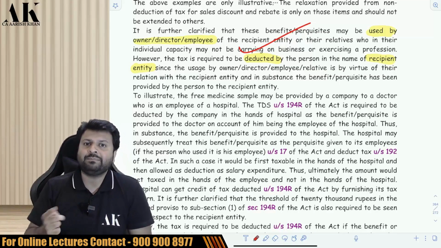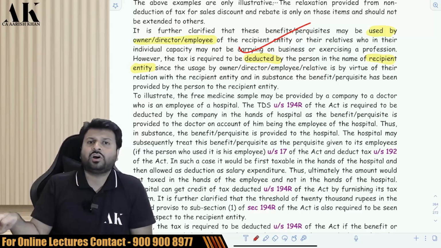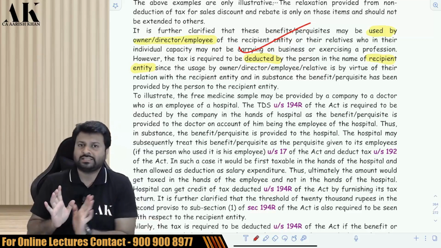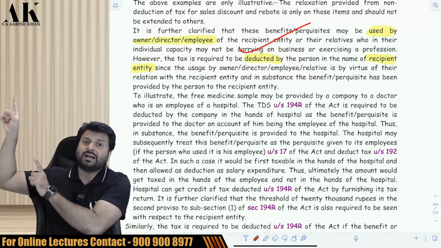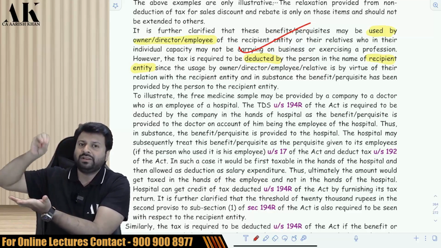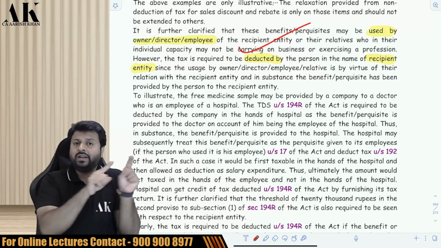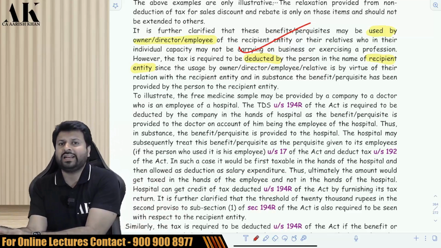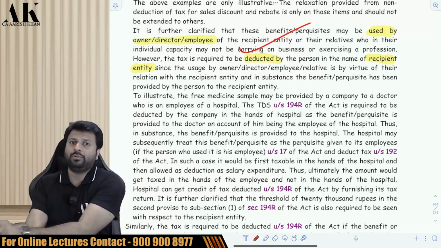He has got that sample because he is an employee of the hospital. Otherwise he would not have got the sample. So the moral of the story is very simple. The pharma company will give the medicine, I'm telling you once and for all. The pharma company will give the medicine to the doctor, but will deduct TDS in the name of the hospital, and the hospital will deduct TDS in the name of the employee under section 192.